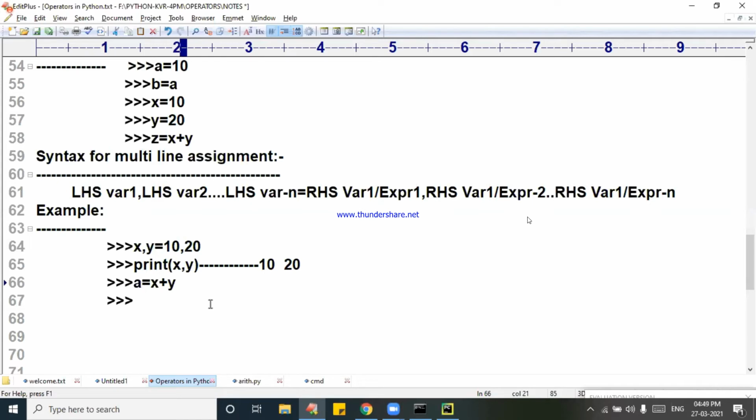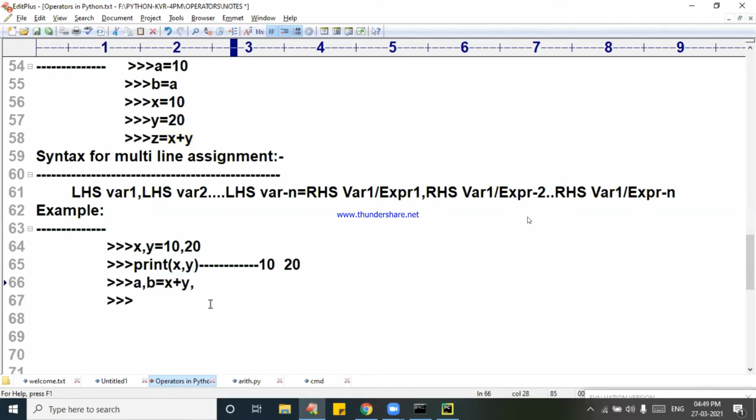Come on. a comma b is equal to x plus y. Where is this x plus y result stored? a. Very good. Comma. What is this x plus y? RHS expression. What is b?